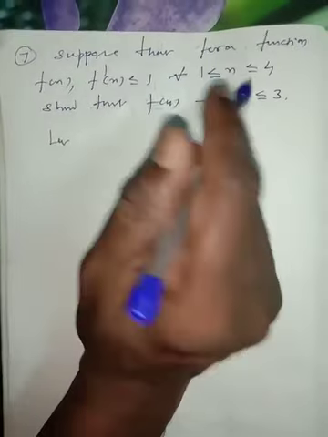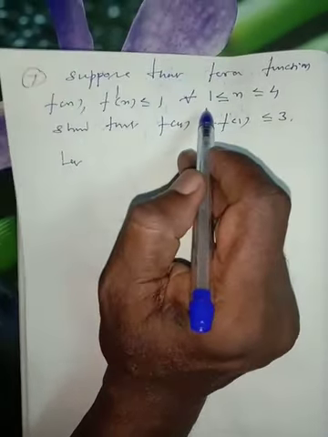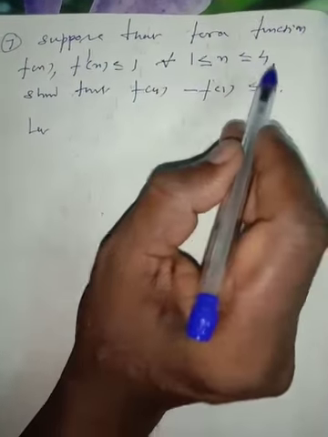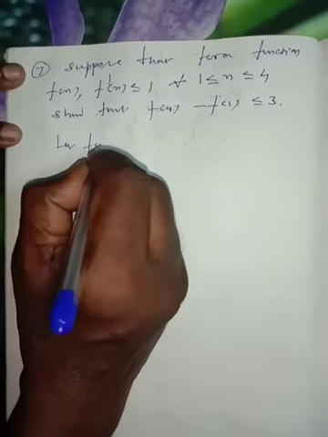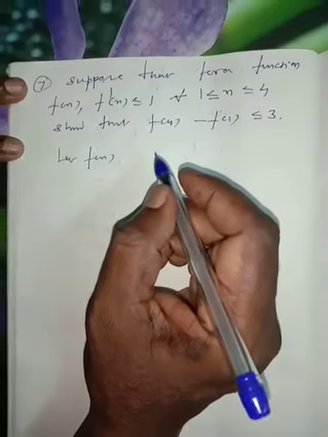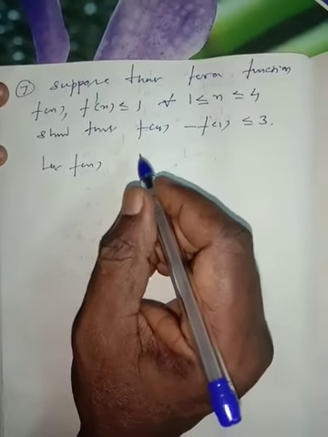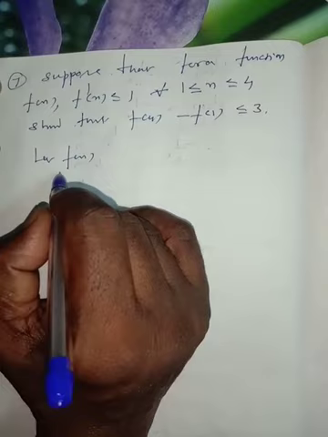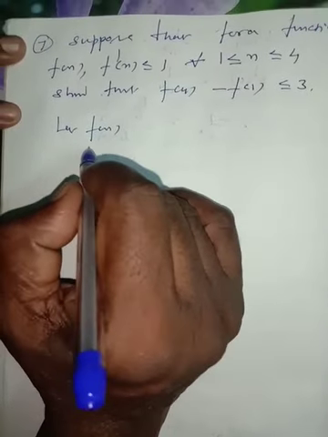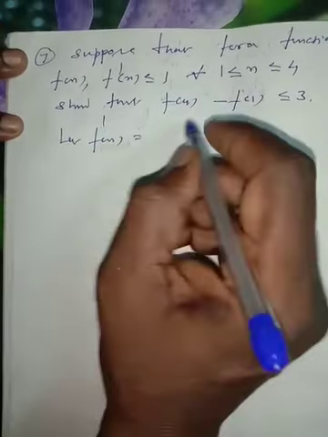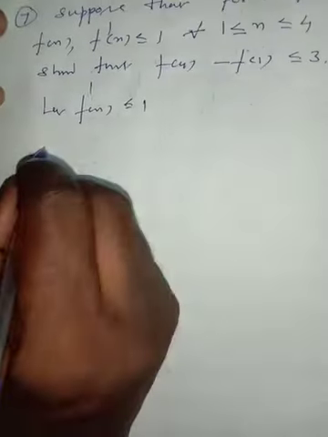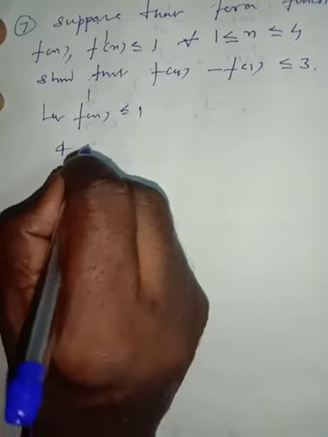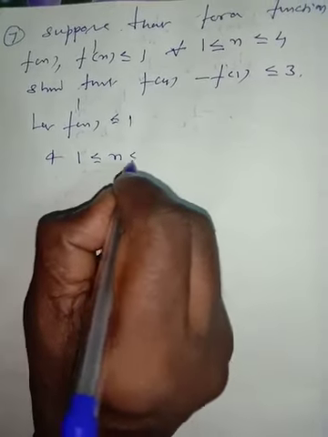Here 1 is less than or equal to x is less than or equal to 4. Lower number is 1, upper number is 4. Closed interval 1 comma 4. Let f dash of x is less than or equal to 1 is given, and 1 is less than or equal to x is less than or equal to 4.